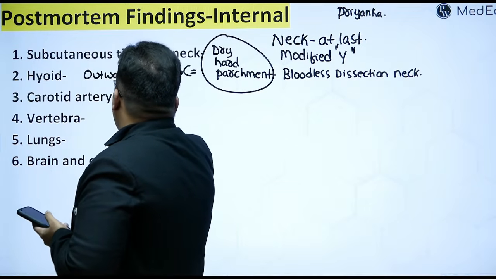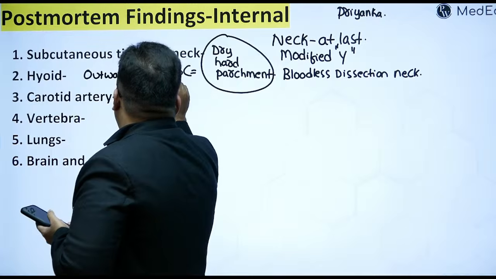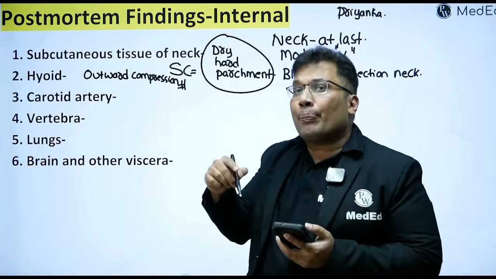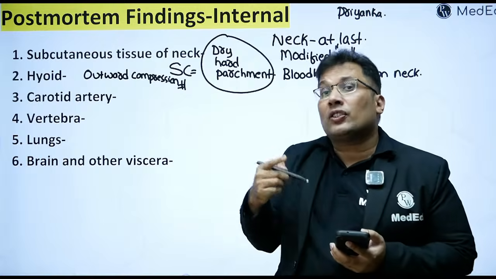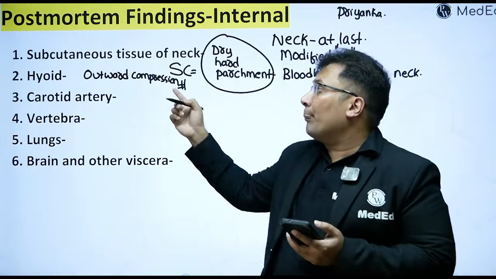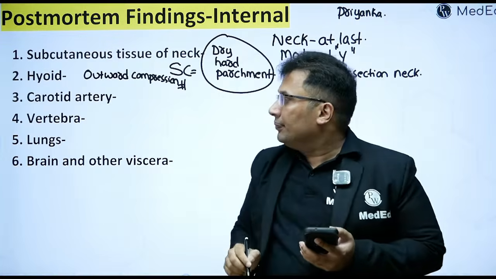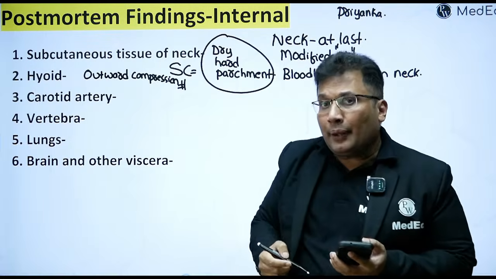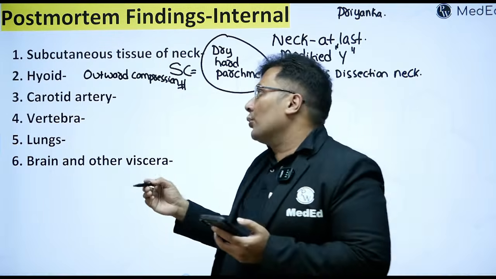Outward compression fracture. Inward compression fracture, that is seen in case of throttling. Outward compression fracture seen in hanging. Carotid artery, so there can be tear in the carotid artery, that is known as Amussat's sign.